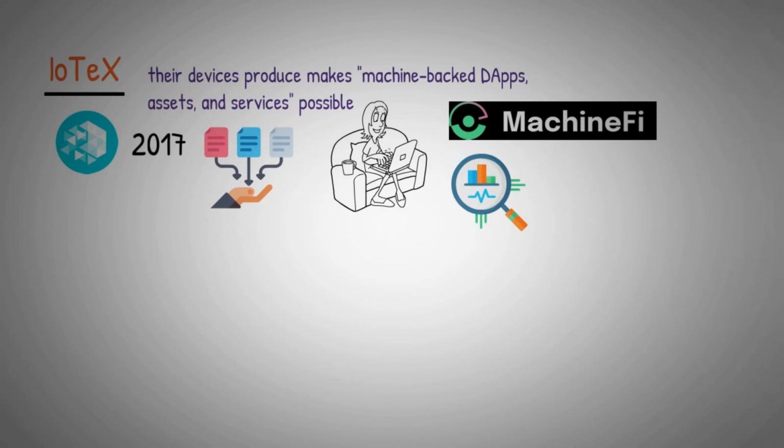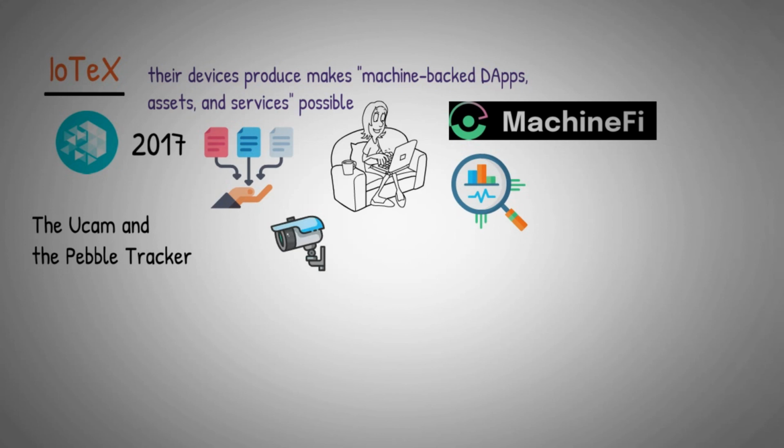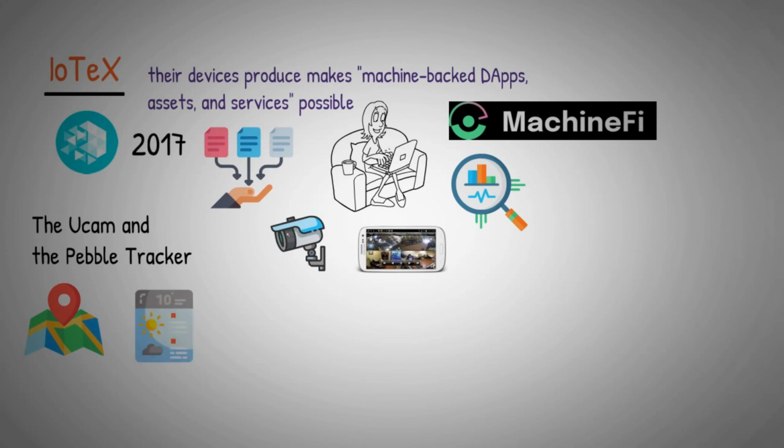IoTeX has released two notable pieces of hardware, the UCam and the Pebble Tracker. UCam is an advanced home security camera that lets customers keep an eye on their properties from anywhere and in total secrecy. The Pebble Tracker is an intelligent GPS with 4G support and track and trace features. It tracks real-time environmental data such as temperature, humidity, air quality, and GPS.